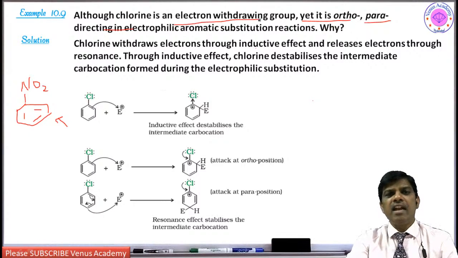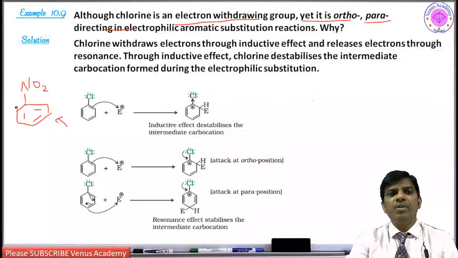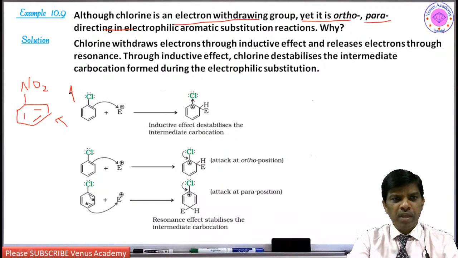However, it is undergoing electrophilic substitution and it is directing ortho-para, contrary to its electronegativity. The reason is, though it is an electron withdrawing group, pulling the electron density of the benzene ring towards it, the resonance stabilization or back donation of its lone pair of electrons is major, right?